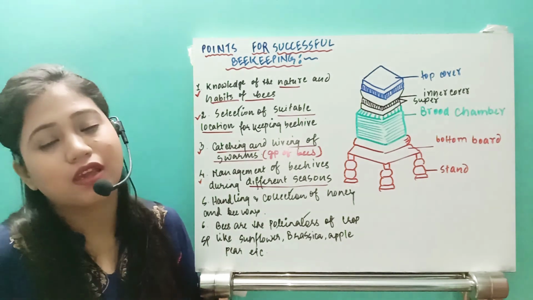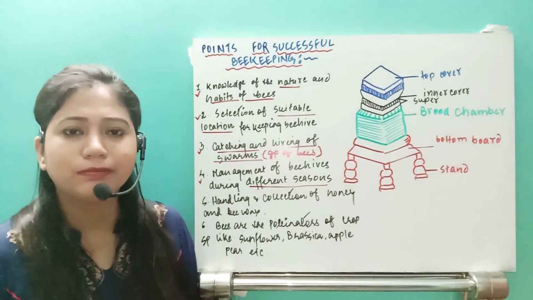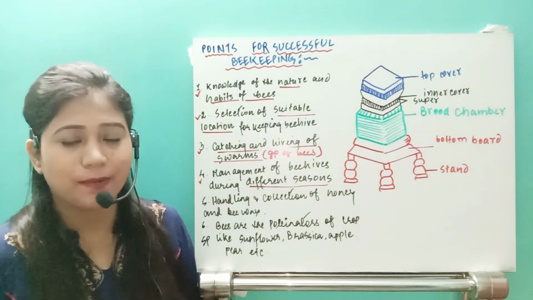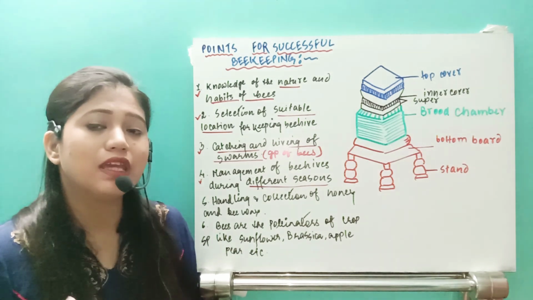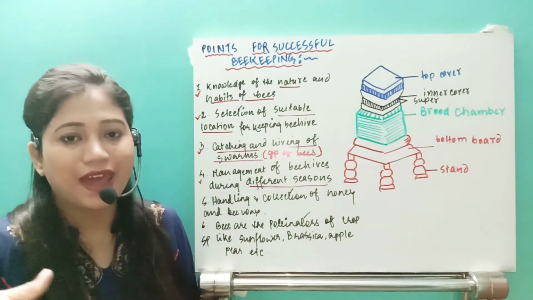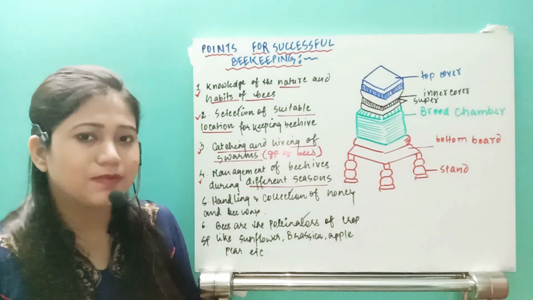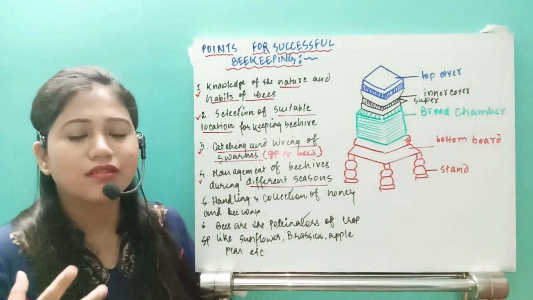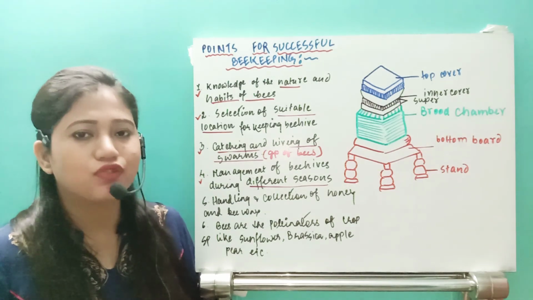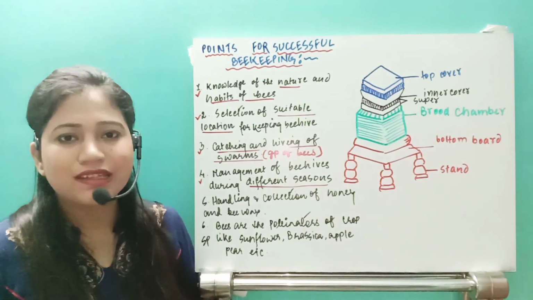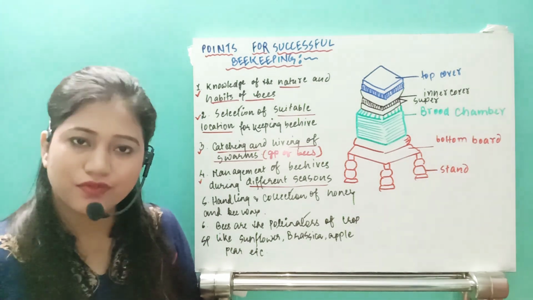And remember one thing, that honeybees will always try to live in a cold place. Even Apis indica, the worker bees usually fan their wings. The wings move at a very high speed so that they can cool down the temperature inside their beehive. So they usually want to live in a cold or slightly low temperature area. That thing also we have to know.